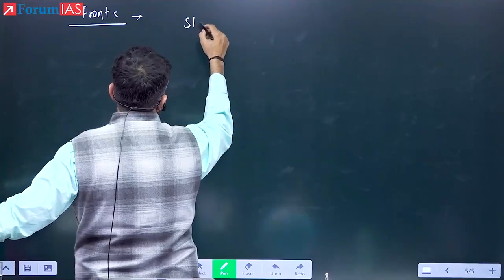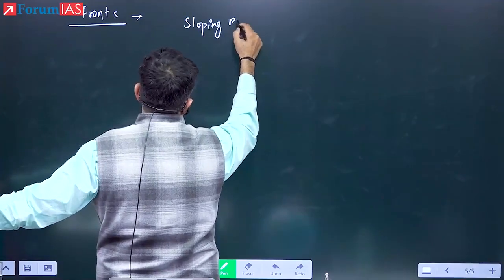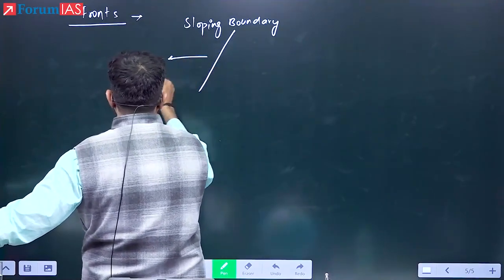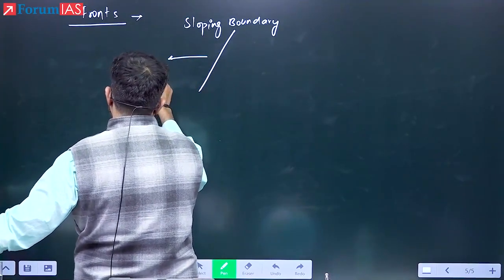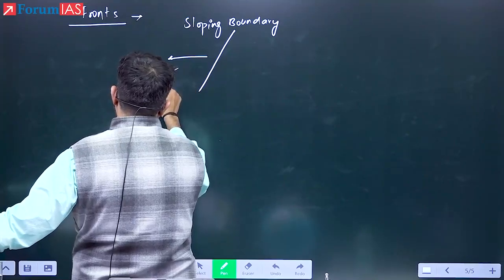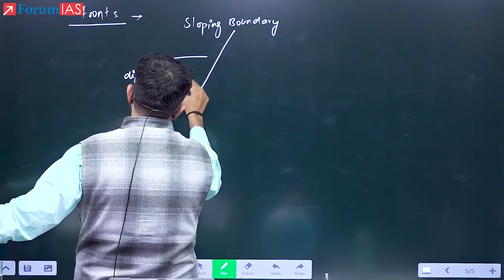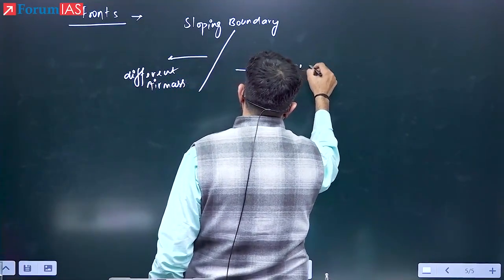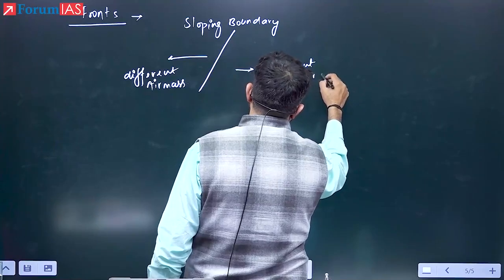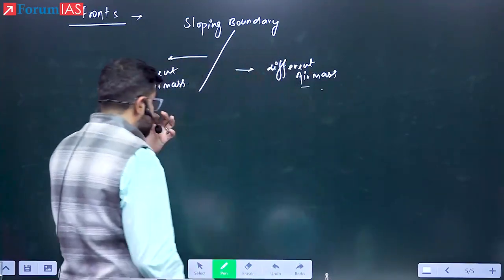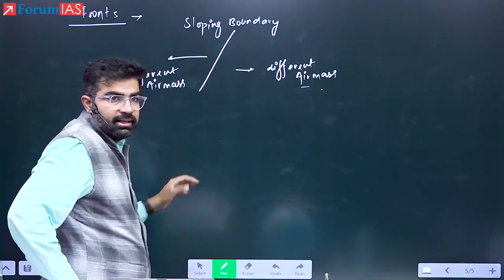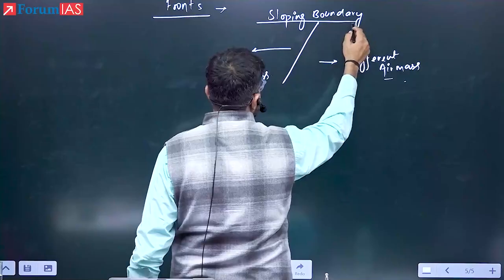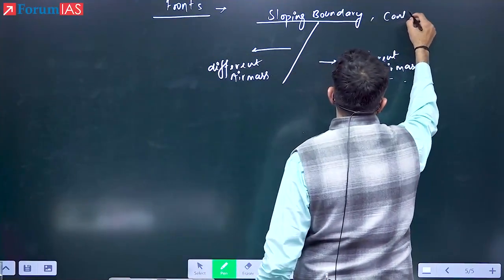Nothing but sloping boundaries separating, on one side, a different type of air mass, and on the other side you will have a completely different air mass. One side you have one type, the second side you will have an entirely different type of air mass. So this is the sloping region where the two contrasting air masses are going to converge.